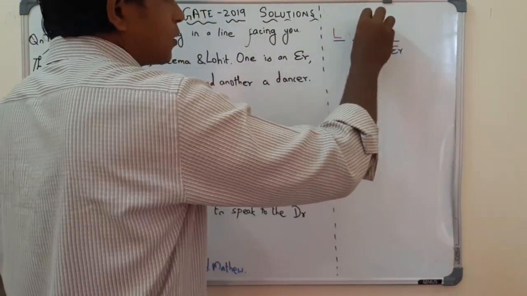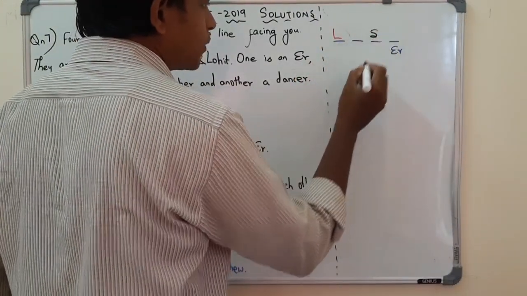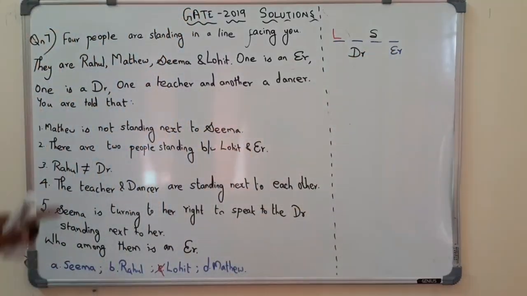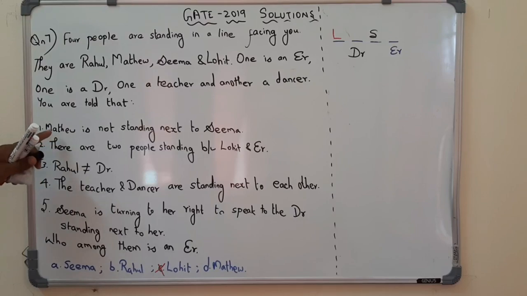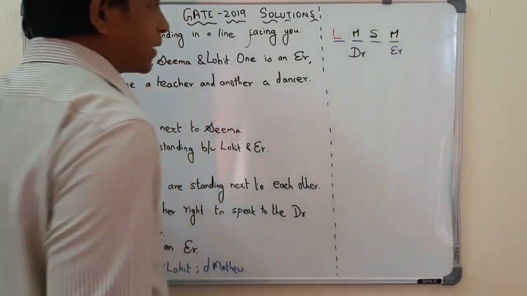Okay. Now we shall give this position to Seema. She is turning to her right to speak to the doctor here. Now we have to give the places for Matthew and Rahul. Matthew can either fill this place or this place.